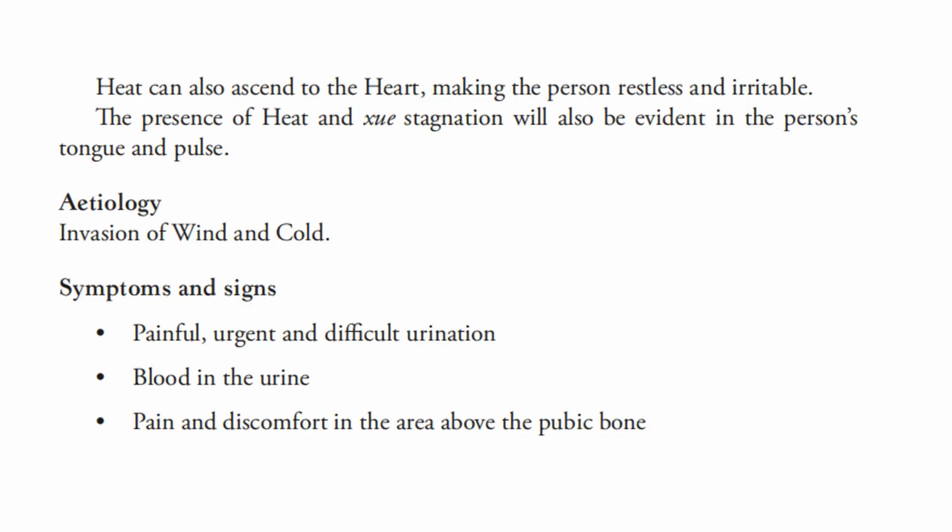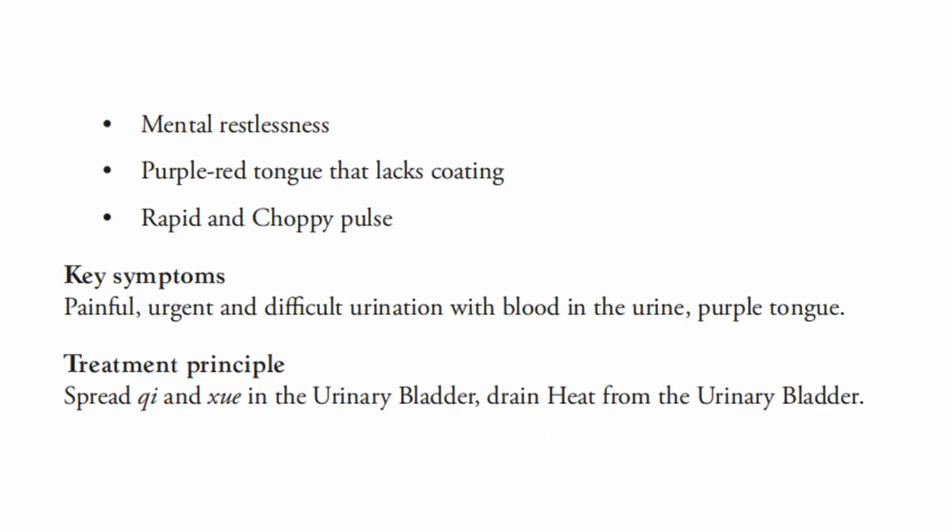For the symptoms and signs, there is painful, urgent, and difficult urination, blood in the urine, pain and discomfort in the area above the pubic bone, mental restlessness, purple, red tongue that lacks coating, rapid and choppy pulse. Key symptoms: there is a painful, urgent, and difficult urination with blood in the urine, and there is a purple tongue. For the treatment principle, we have to spread qi and blood in the urinary bladder and drain heat from the urinary bladder.